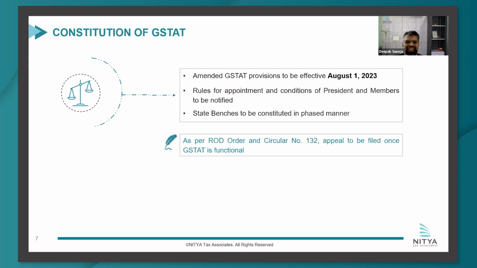Just a thought and an important point to touch upon here is that, basically, following the rectification of defect order and also the circular issued after that, the appeal would have to be filed once the GSTAT is functional. So in the intermediate period, the time period for filing an appeal is not expiring. There's an automatic extension to that extent. However, unfortunately, what is happening is that a lot of recovery is being done once the order is passed by the Commissioner Appeals. After that, a lot of recovery proceedings are being initiated by the department.